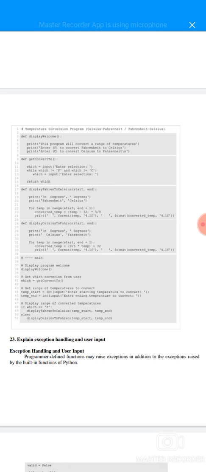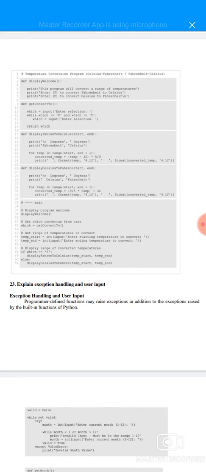The next suite is get convert to, which equals input enter selection, where which is not equal to F and which is not equal to C, and then return which. Definition: display Fahrenheit to Celsius, start and end. \n denotes a new line. Degrees Fahrenheit to Celsius, start to end plus 1, temperature minus 32 times 5/9, print with a .4f format. Display Celsius to Fahrenheit, start and end, is the same thing, denoted by plus 32.